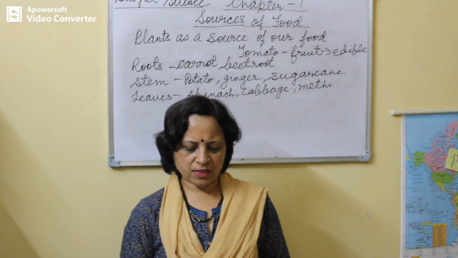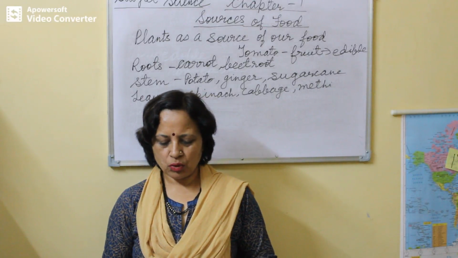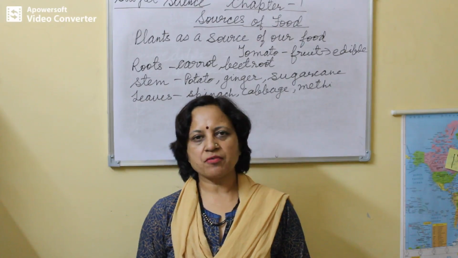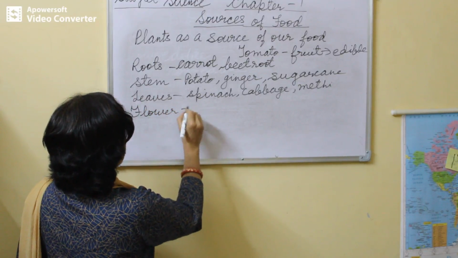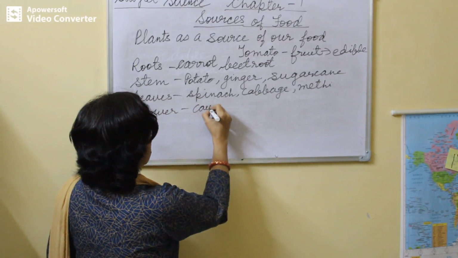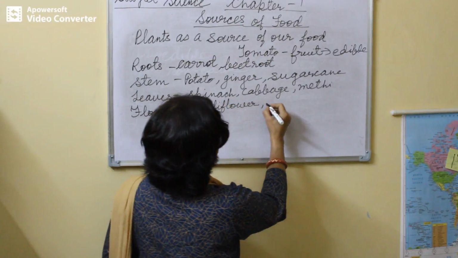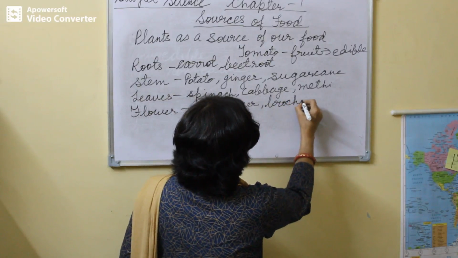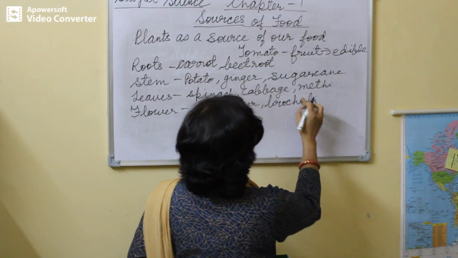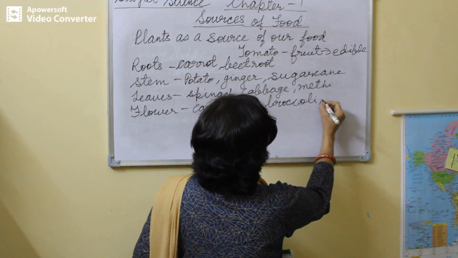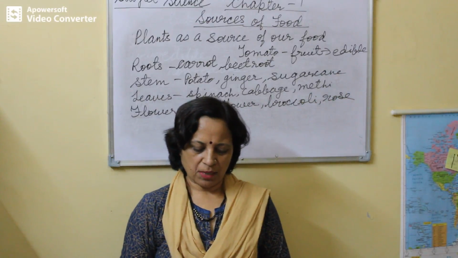Flowers. Flowers of certain plants are also used as a source of food. Example, cauliflower, rose, broccoli. Now the flower part which is edible. Examples of flower part which is edible are cauliflower, broccoli, rose, etc. This is the edible part of the plant, flower.